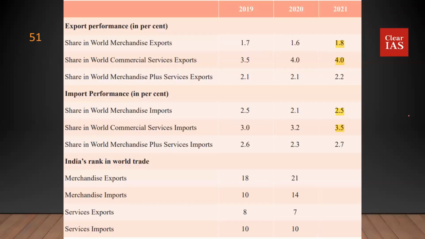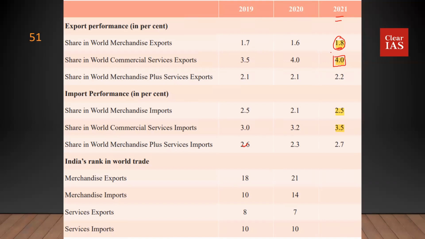Now, when we have a look at our export performance, in world merchandise exports, our share is something like 1.8%. That is, if you take the whole world's merchandise exports, like goods exports, India's share is dismal. It's 1.8%. When it comes to services, it's slightly better at 4%. 4% is decent actually.